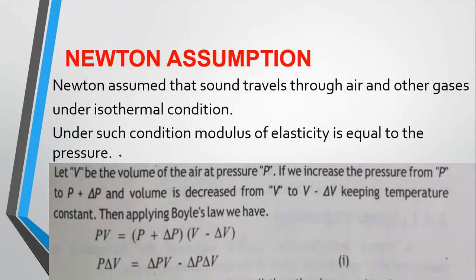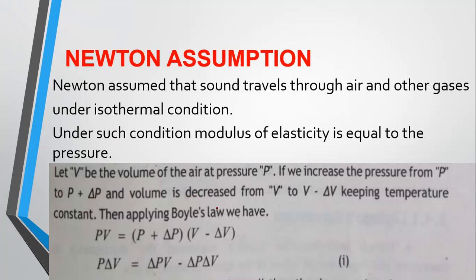We will derive this now. So, let V be the volume of the air at pressure P. If we increase the pressure from P by delta P, delta means a small change, delta P is the change in pressure, P is the original initial pressure, and volume is decreased.